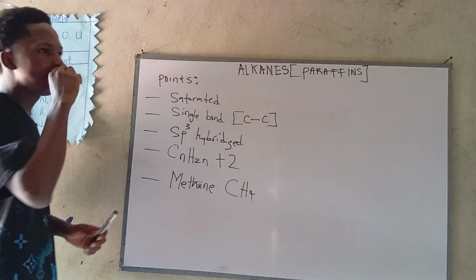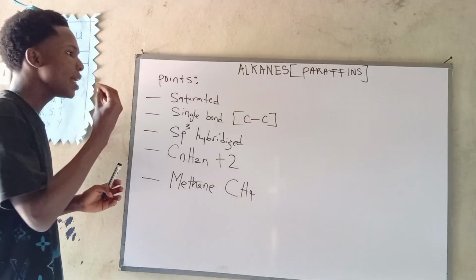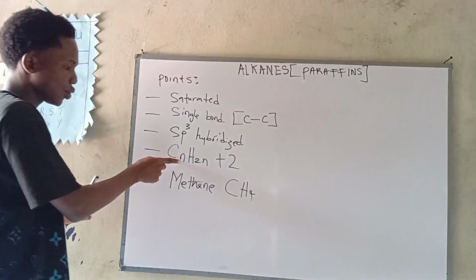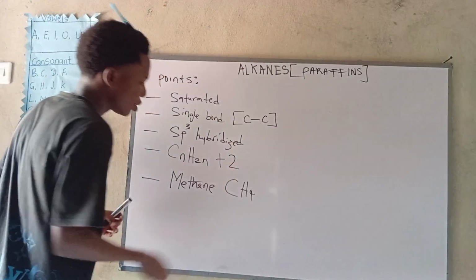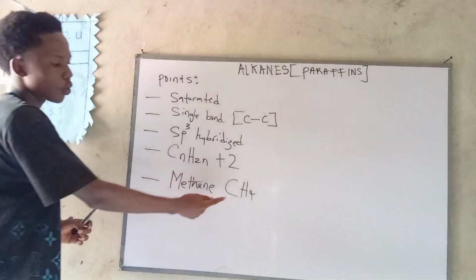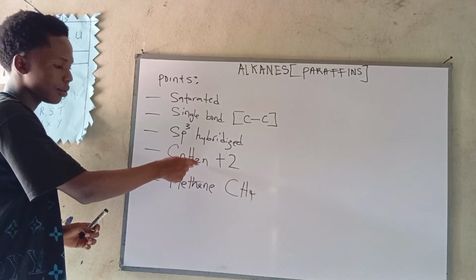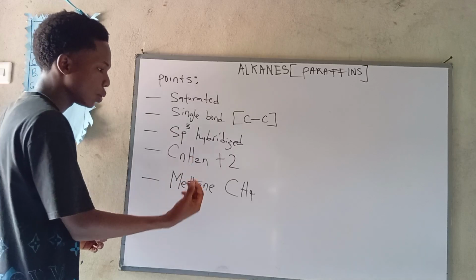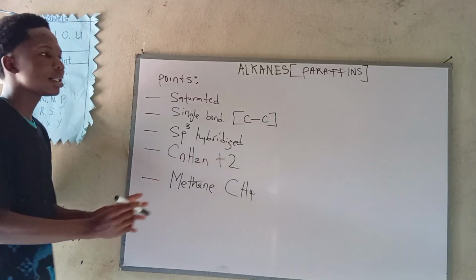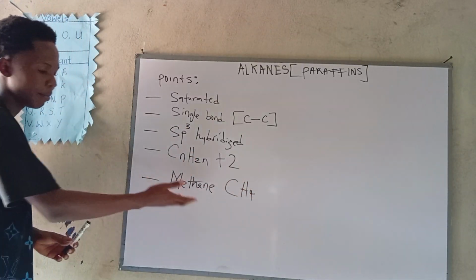Since methane is the first member, n is denoted with 1. 1 multiplied by n will give us 1 carbon. Then 1 times 2 is 2, and 2 plus 2 is 4. This is what we got: 4 hydrogen. So that is how to get the molecular formula of methane.